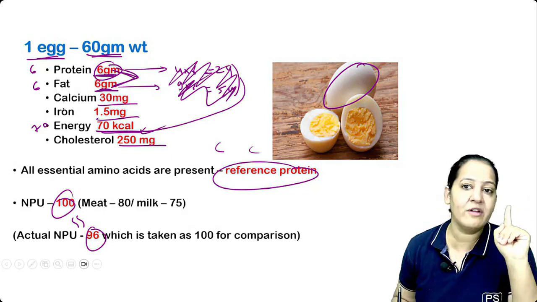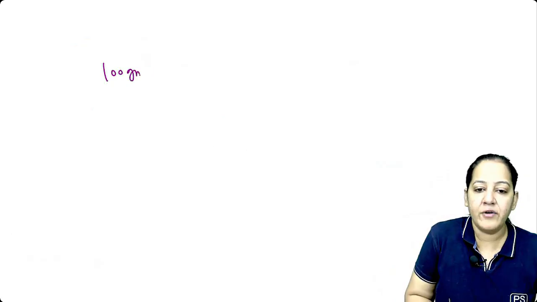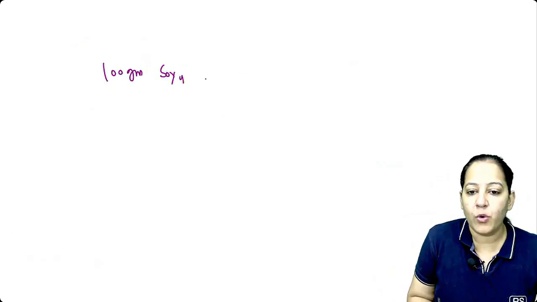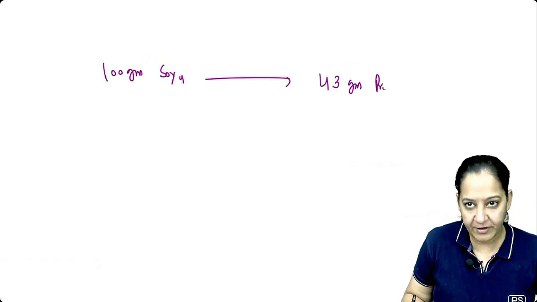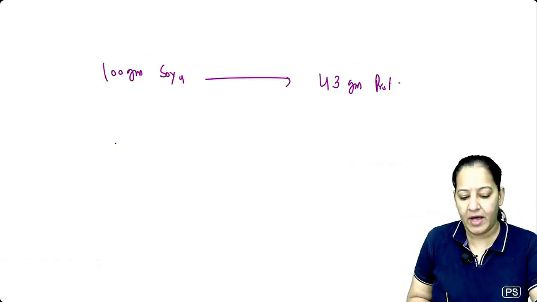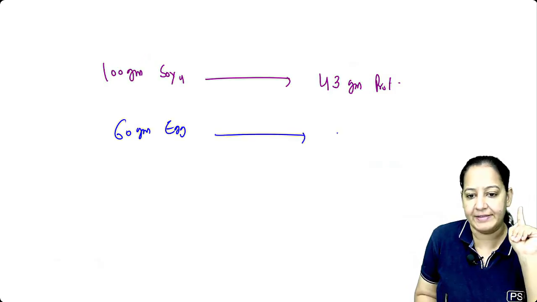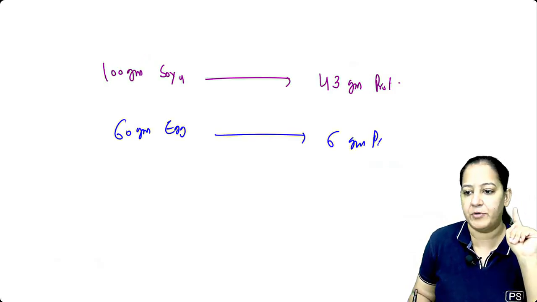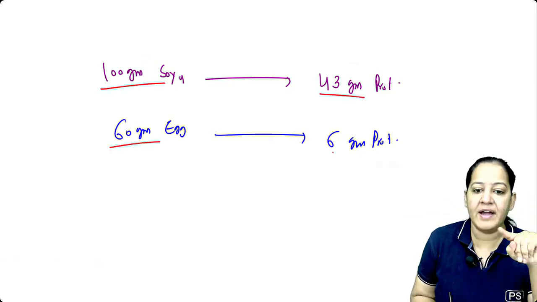For soya bean, it is only 40%. I told you, 100 gram of soya bean contains 43 gram protein. And here I am saying 60 gram of egg contains 6 gram of protein. Here 100 gram contains 43 and here 60 gram contains only 6.